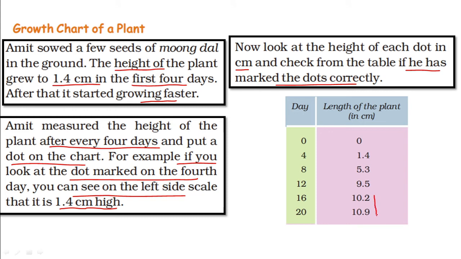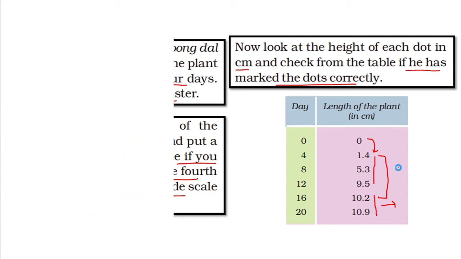later it started growing slowly. Here it starts with some faster process and again some slow process. So after certain days, height of the plant is fixed. It doesn't grow thereafter. So it attains its maximum height. Okay. So growth of the plant is maximum in between days. Okay. So let us see whether he has marked the dots correctly or not.